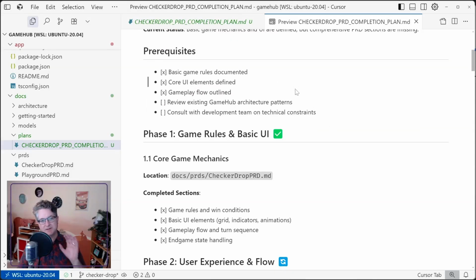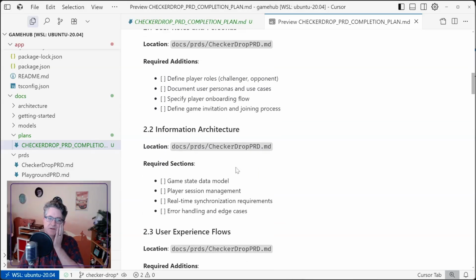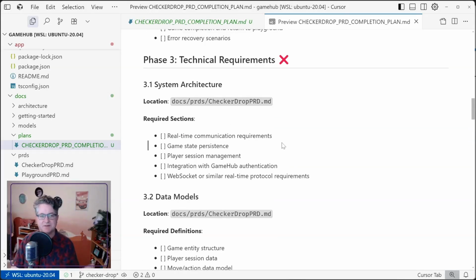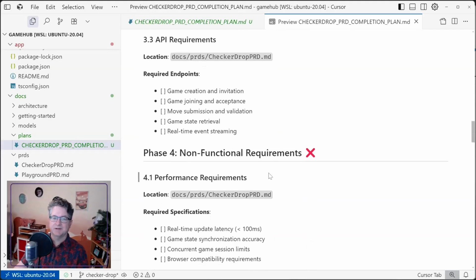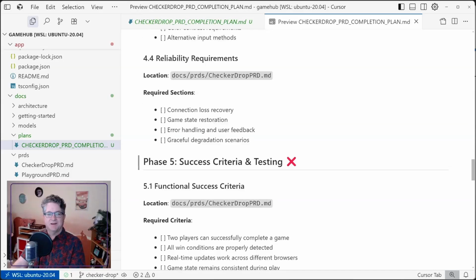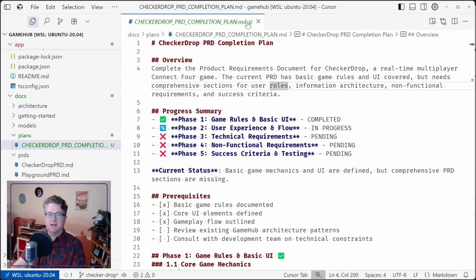Let's see, so we've got the basic game rules, we've got the core UI, we've got gameplay. Now the user experience and flow, we want to define player roles, document user personas, information architecture. No, none of this is relevant. System architecture. Yeah, we're not worried about system architecture. Data models. We got the data models we want. API? No, we're not building an API. We're using Janaga. Non-functional requirements. Okay. This is complete trash. There's nothing useful in this plan.